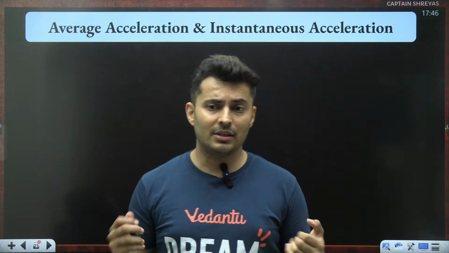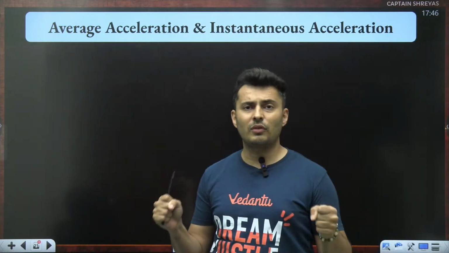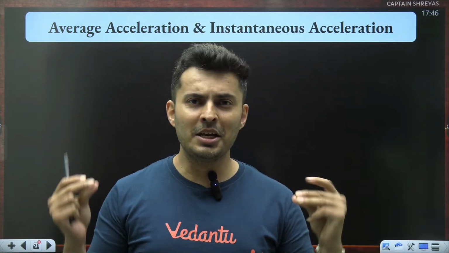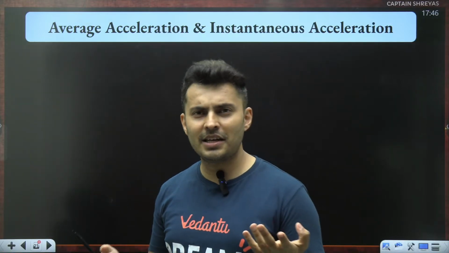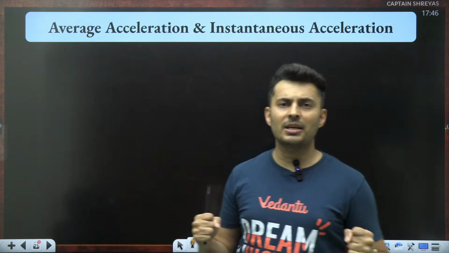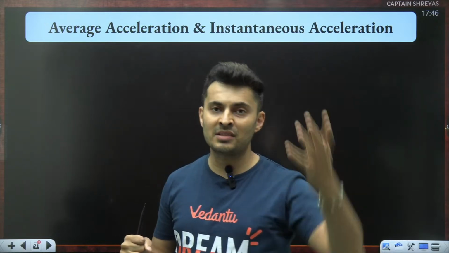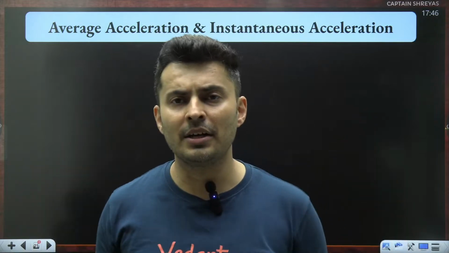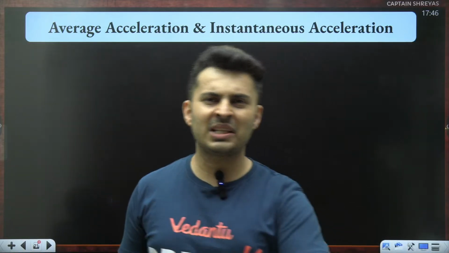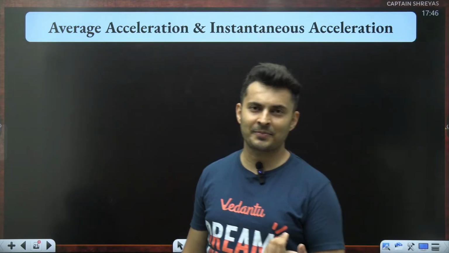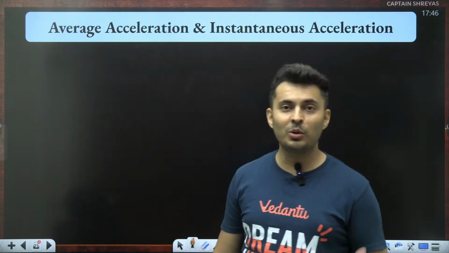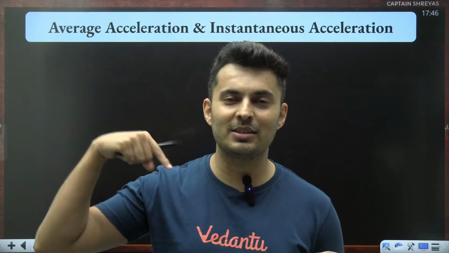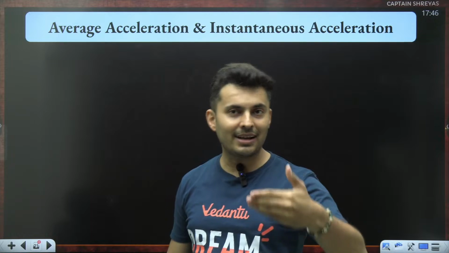Let's say you're driving a car, your car speed is 40 kilometers per hour. You want to overtake. From 40, you go to 60 in 2 seconds. Another car is very slow. From 40 to 60, it increases the speed in 10 seconds. You press the accelerator, slowly it will increase the speed after 10 seconds. That second vehicle has very low acceleration. The first car had very good horsepower, maybe very good torque, very good engine. So within 2 seconds from 40 to 60, zoop, it went off. So it has better acceleration.